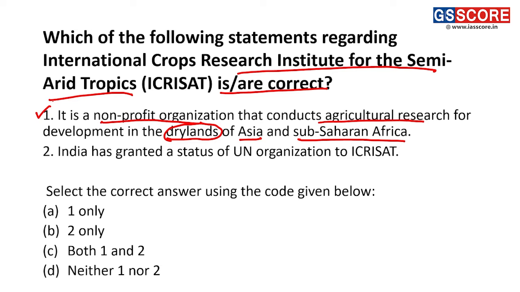ICRISAT, or International Crops Research Institute for Semi-Arid Tropics, has been launched under Climate Smart Agriculture.